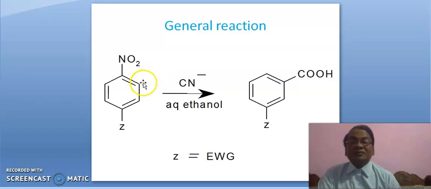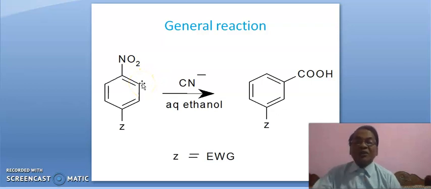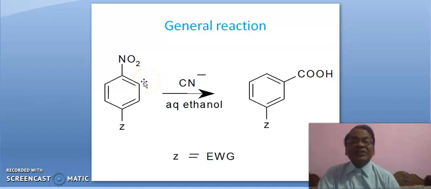What does cine substitution mean? Cine means adjacent. The nitro group is removed from here and the carboxyl group enters at this position. Now, here a question arises.